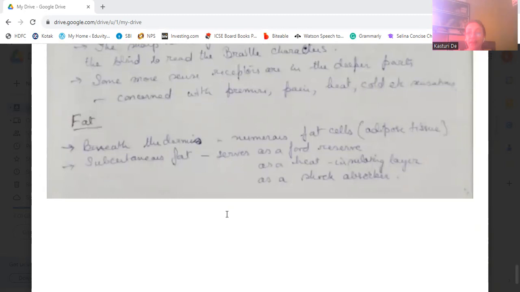Then, I told you some fat cells are there. Beneath the dermis, we have numerous fat cells, known as adipose tissue. They are present beneath the dermis as subcutaneous fat, and they serve as a food reserve, heat insulating layer, and shock absorber.